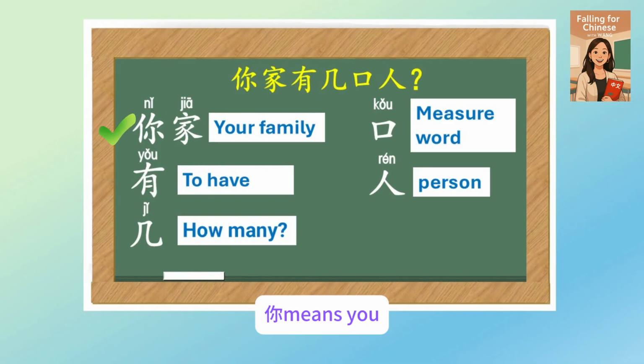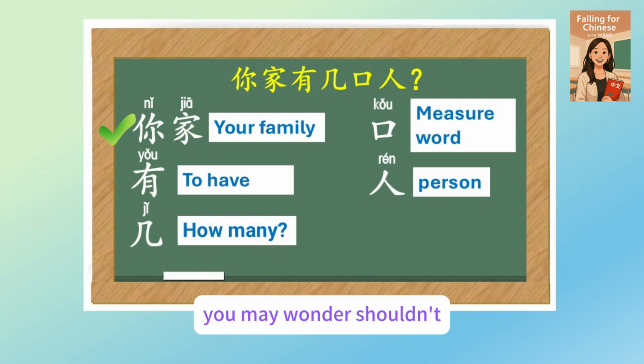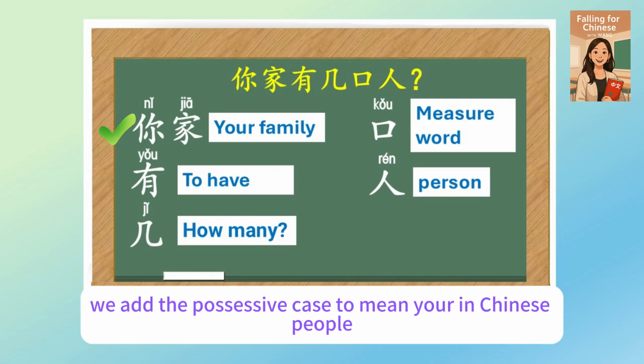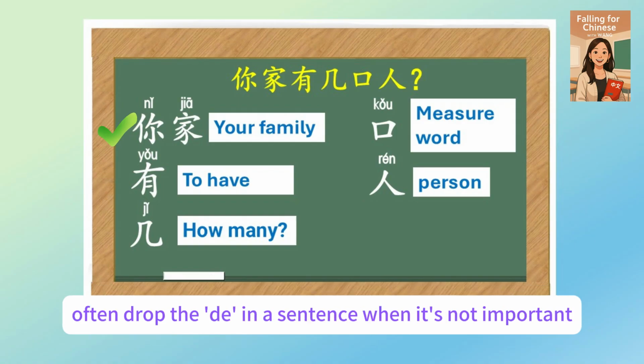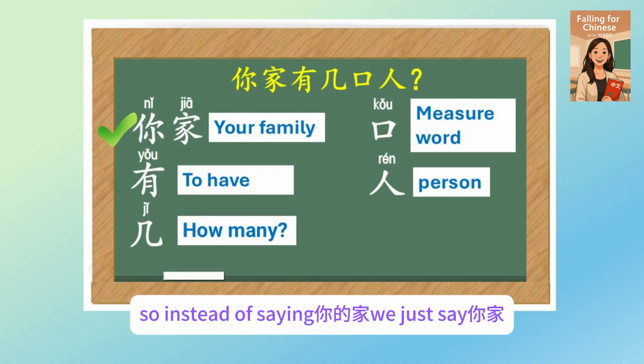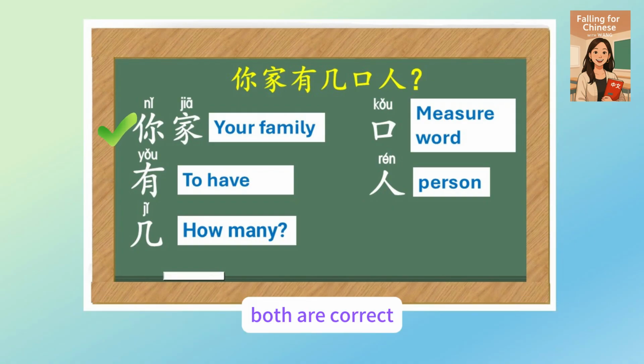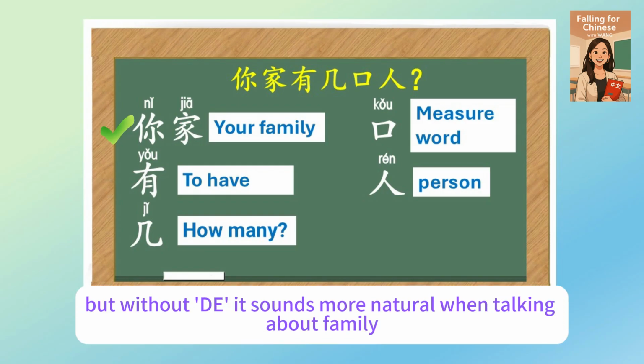你 means you, the same 你 as in 你好. 家 means family or home. You may wonder, shouldn't we add the possessive 的 to mean your? In Chinese, people often drop the 的 in a sentence when it's not important. So instead of saying 你的家, we just say 你家. Both are correct, but without the 的, it sounds more natural when talking about family.